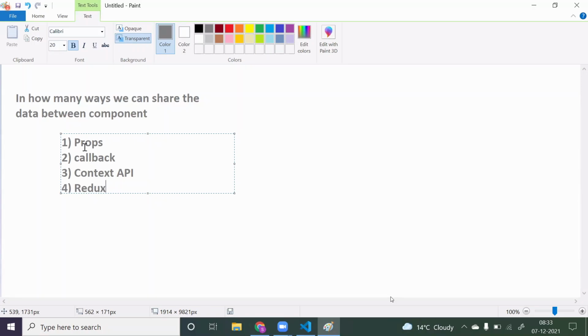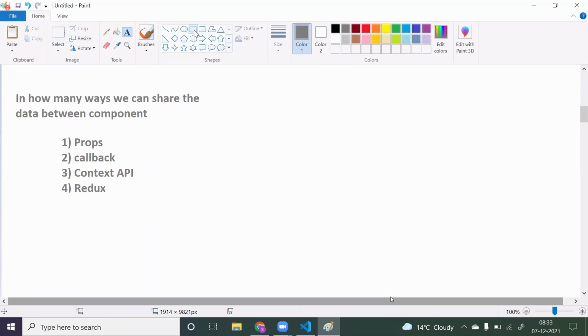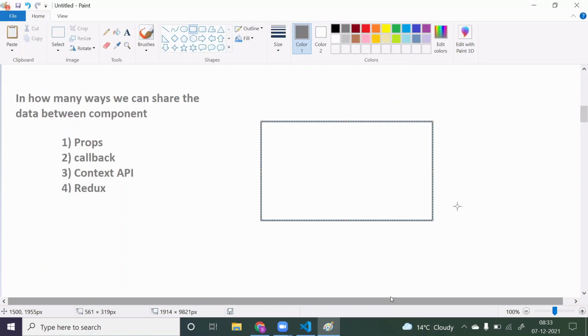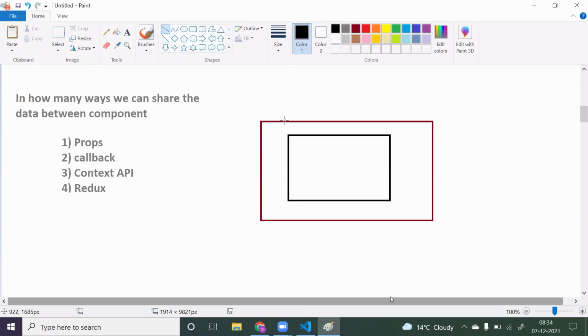When you go with props, suppose you have two components, component 1 and component 2. If both components are in a parent-child relationship, and you want to pass the data from parent to child, then go with the props concept. Vice versa, if they are in a parent-child relationship but you want to pass the data from child to parent, in that case go with the callback.